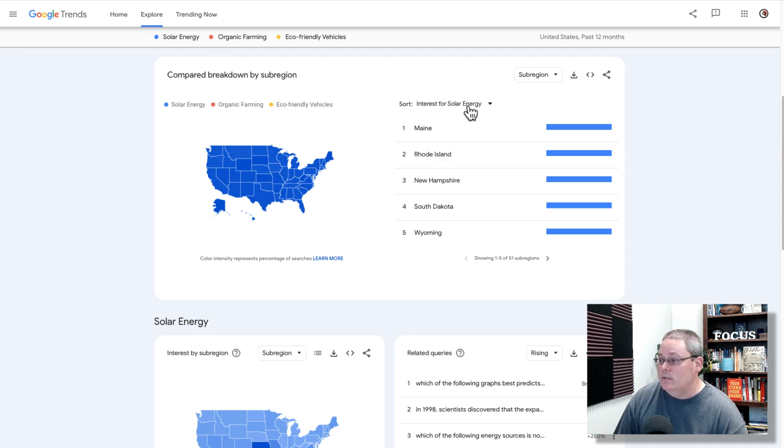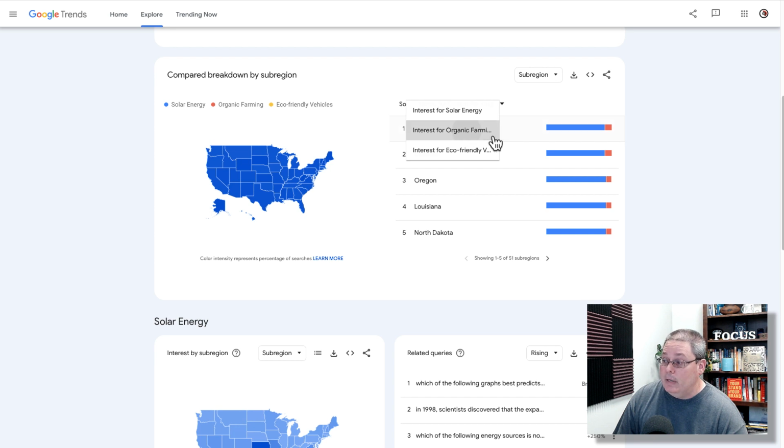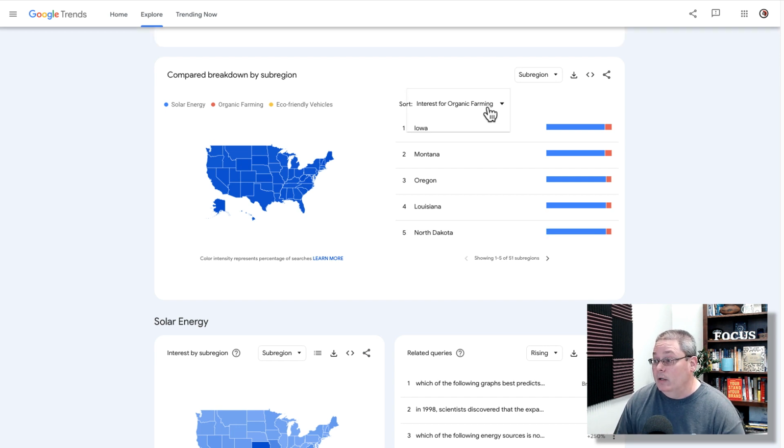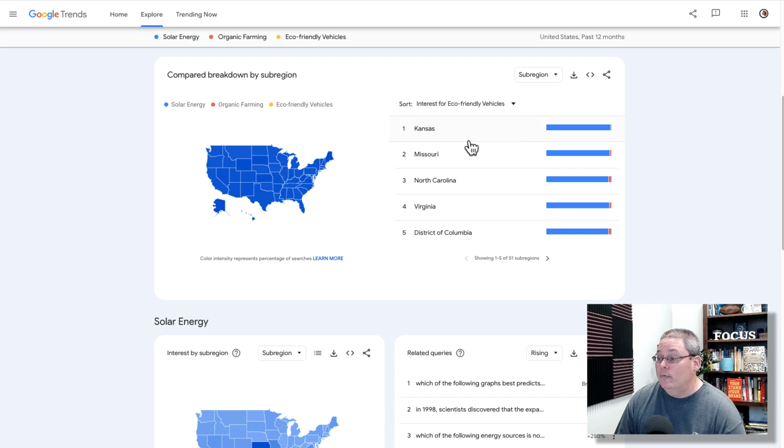I want to take a look during this brainstorm session at the compared breakdown by regions. Here we're looking for interest in solar energy: Maine, Rhode Island, New Hampshire, South Dakota, Wyoming. Of course, these are states in the U.S. Versus organic farming, where we'd be targeting Iowa, Montana, Oregon, Louisiana, North Dakota. We can think about the type of content we're creating focused on specific regions, since people in those states are more interested in organic farming than solar energy. And for eco-friendly vehicles: Kansas, Missouri, North Carolina, Virginia, District of Columbia.